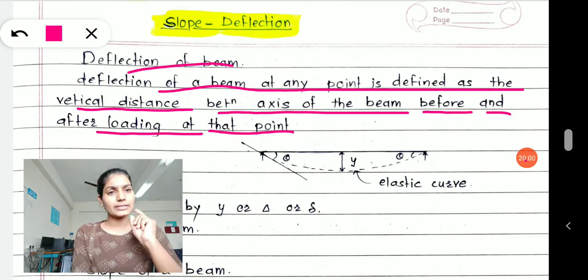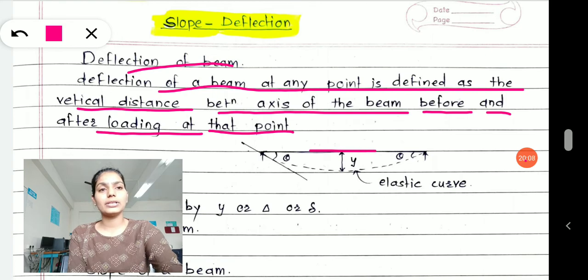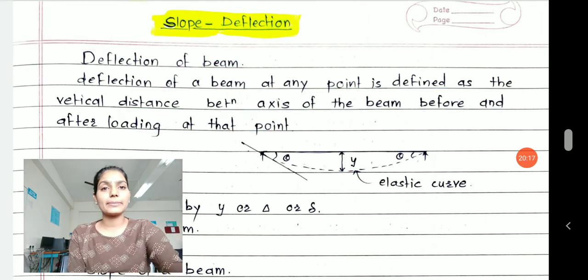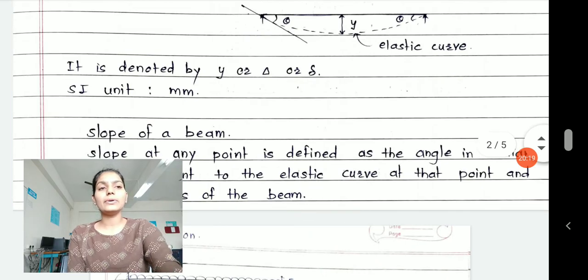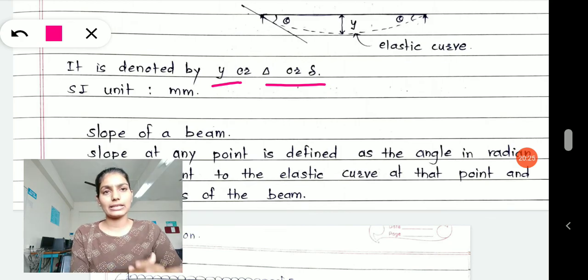Deformation will take place. If the deformation is taking place, the elastic curve will help us to show the deformation, and the vertical distance between the original or before-loading member and the after-loading member, that vertical distance is called the deformation in my beams, right? It is denoted by y or delta, or some people also use a triangular shape.